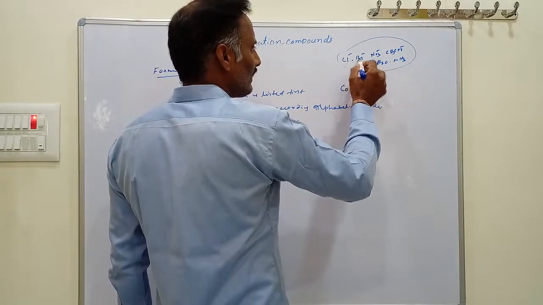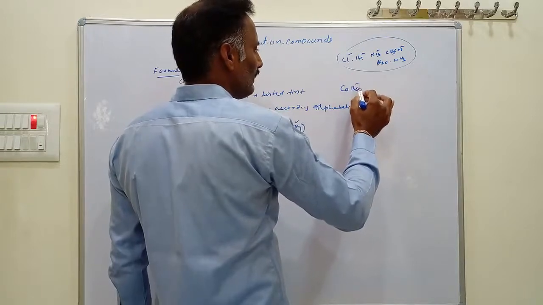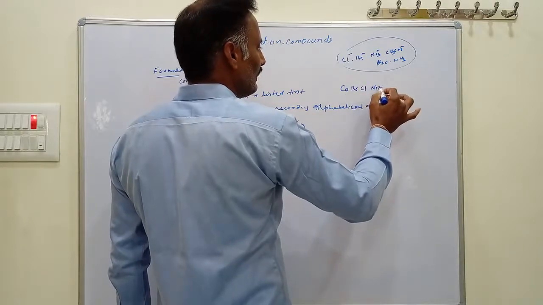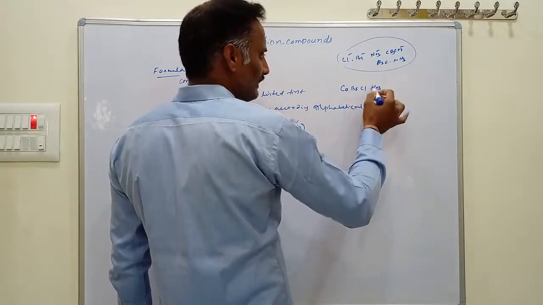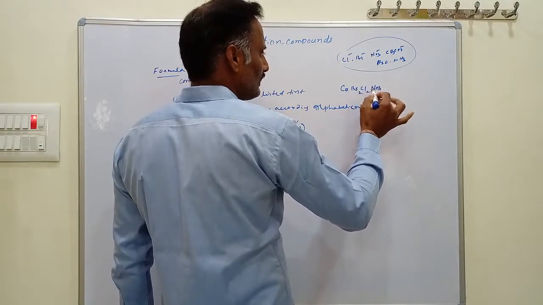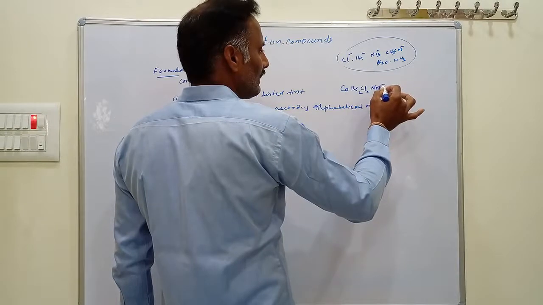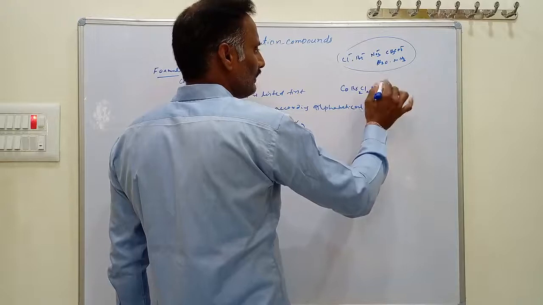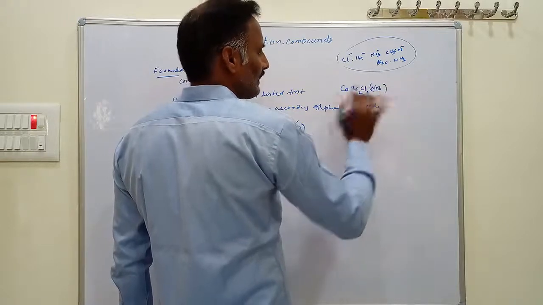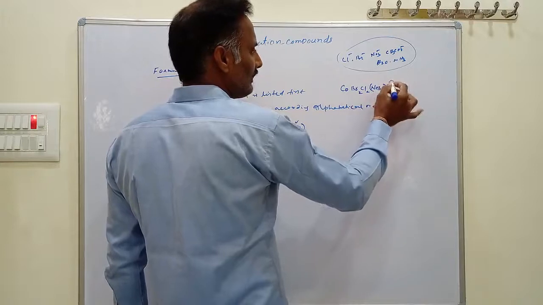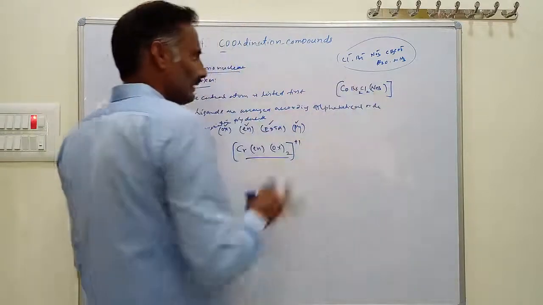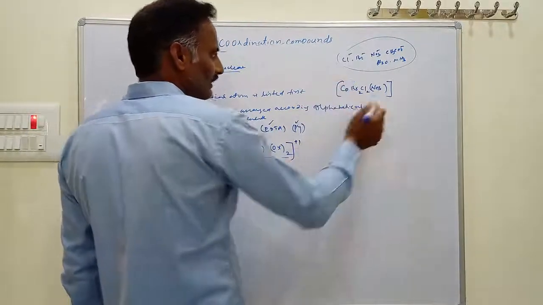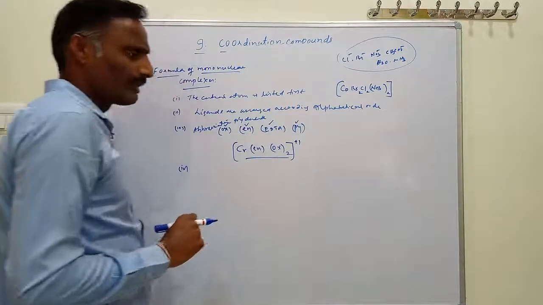Among these three, first we take Br minus, bromido. Next chlorido, Cl. Next nitrato, NO3. So here we have Br2, Cl2, and NO3, which is taken twice. A group of atoms present in a molecule is written in parentheses. First we write bromido, next chlorido, next nitrato, choosing the ligands in alphabetical order.